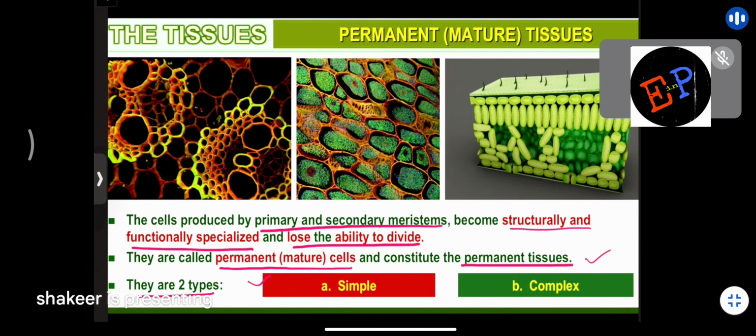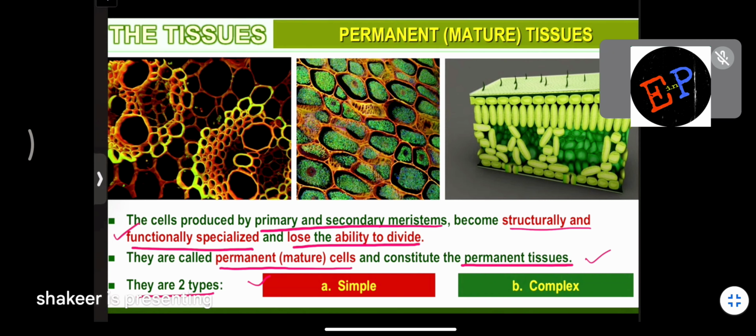So these tissues, they mature. They mature and they will have their own function. So it means they are functionally specialized. Functionally specialized means each cell has a different function. So after maturation, they lose the ability to divide. Further, they cannot divide. And once they cannot divide, they are called as permanent tissues, or you can call them as mature tissues.